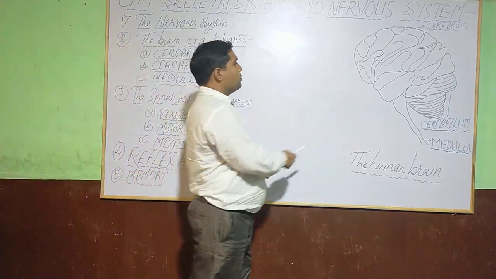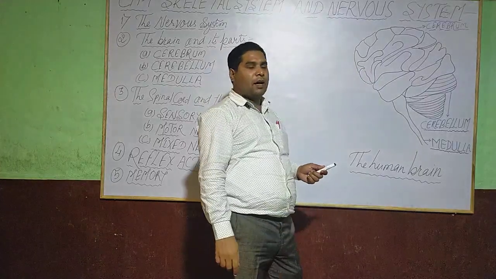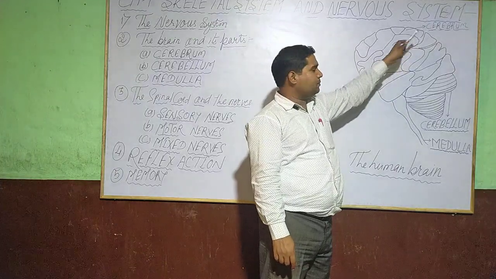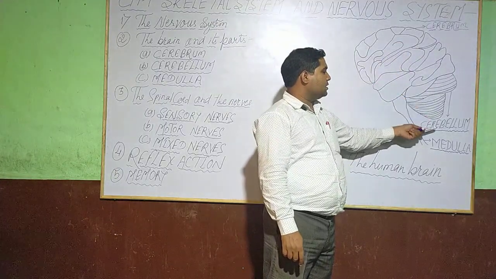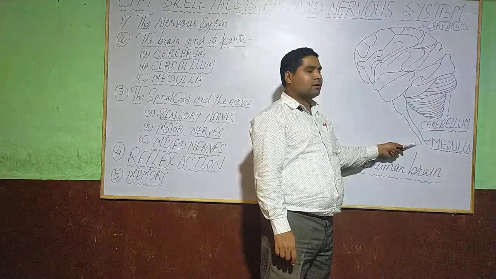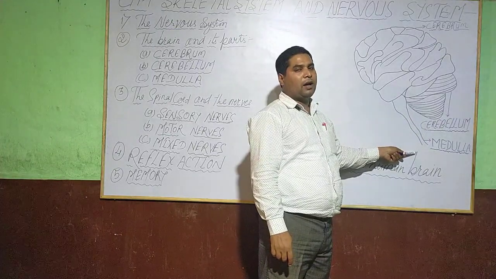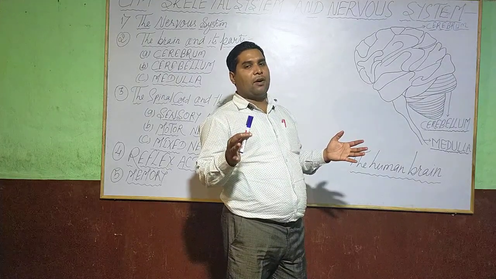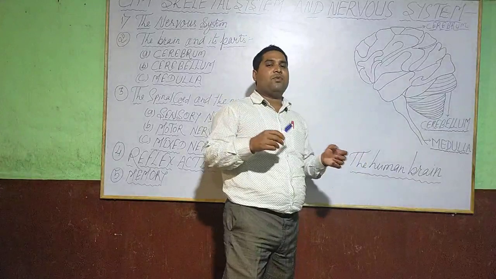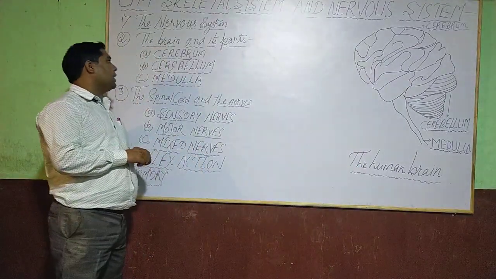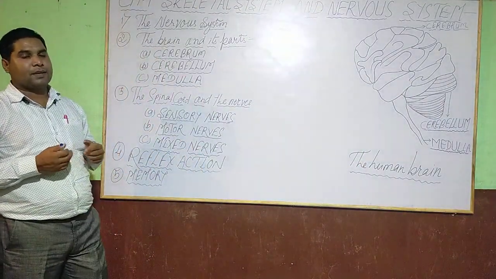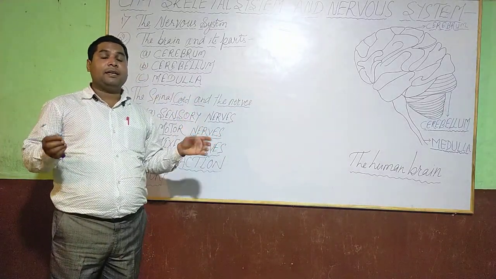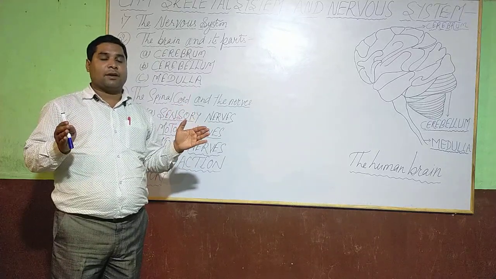Dear student, you pay attention toward the diagram of the human brain. The largest part of the brain is known as cerebrum. Next you see here cerebellum, and the smallest part of the brain is known as medulla, or also known as brainstem. Let us see now what are the main functions of the parts of the brain. So first is cerebrum, the thinking part of the brain. The thinking part of the brain is known as cerebrum.